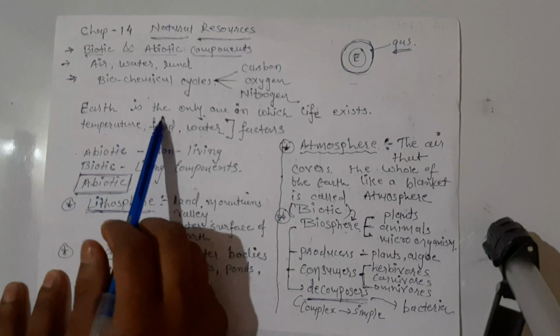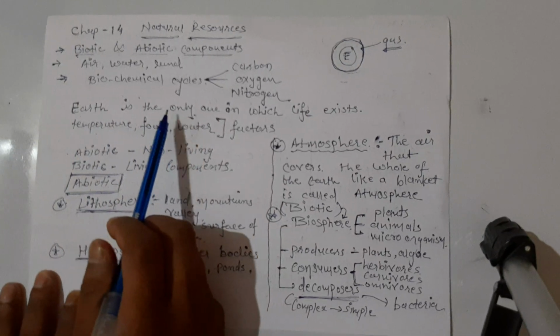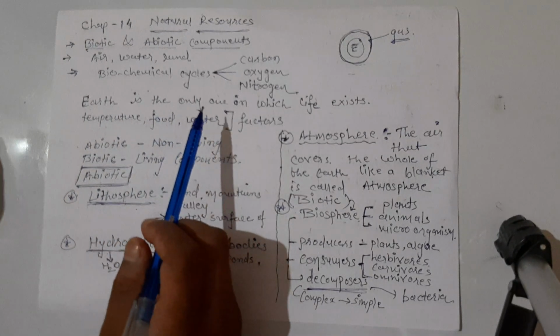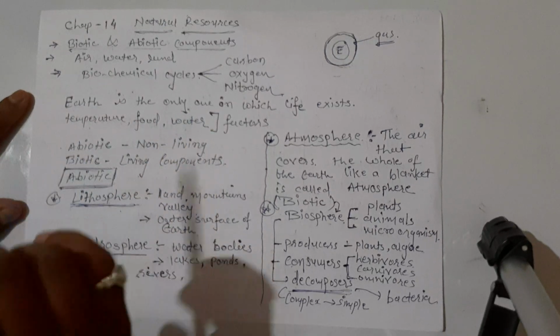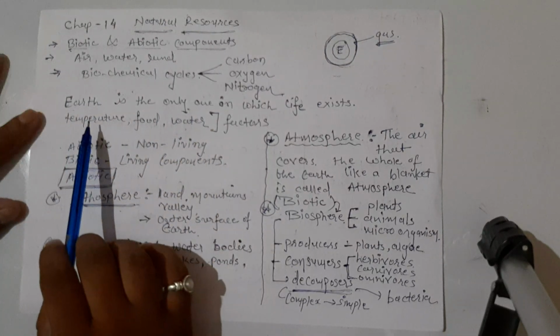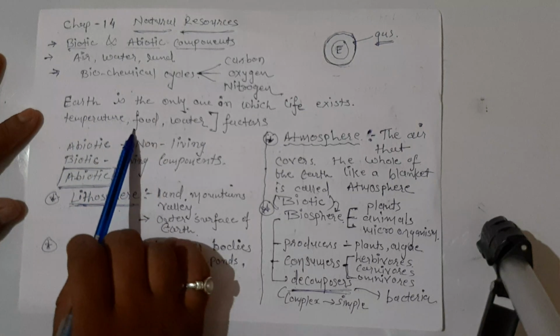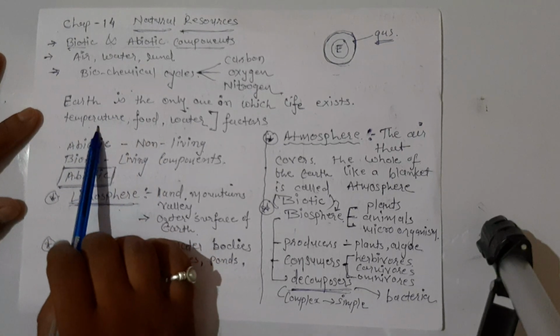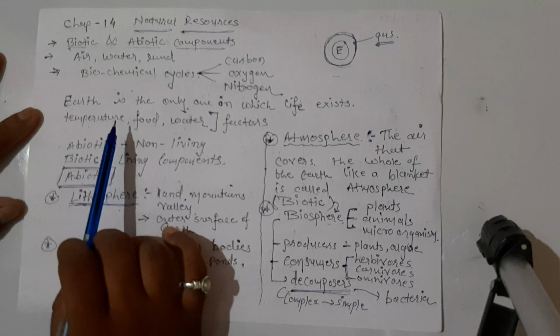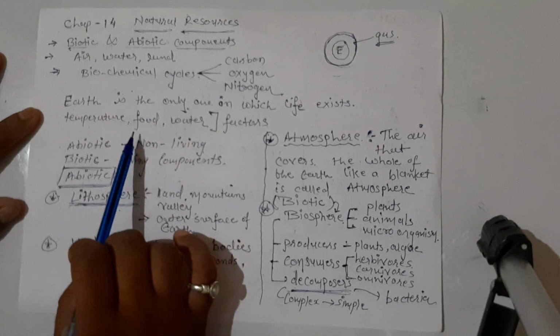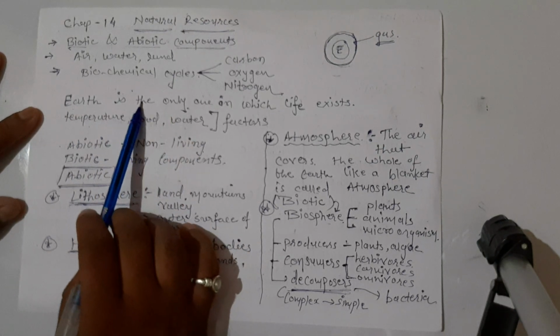Earth is the only one planet in our solar system in which life exists. Why life exists? Because there is a coordination, there is sufficient amount of food, water, and a proper temperature which is suitable for life. Due to all these factors, life is possible on Earth.